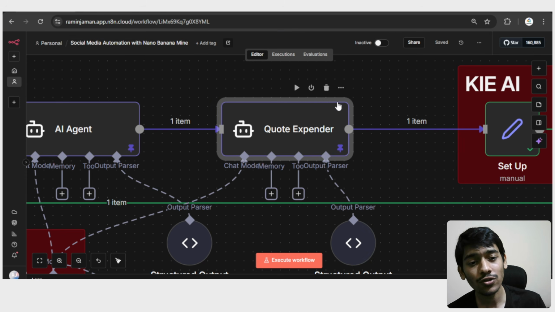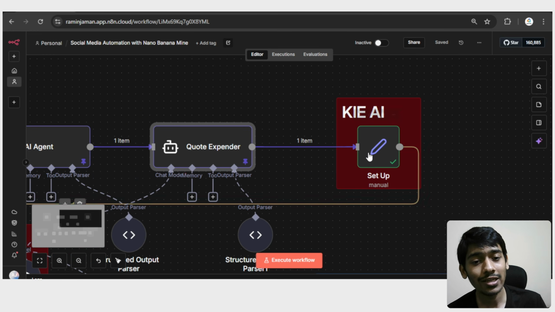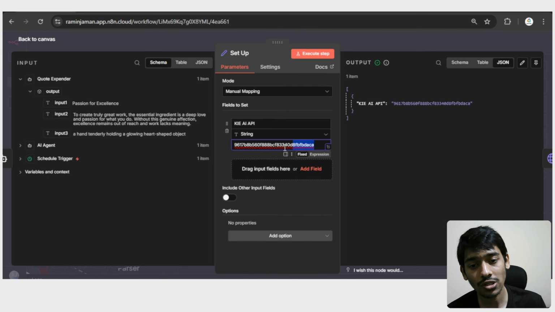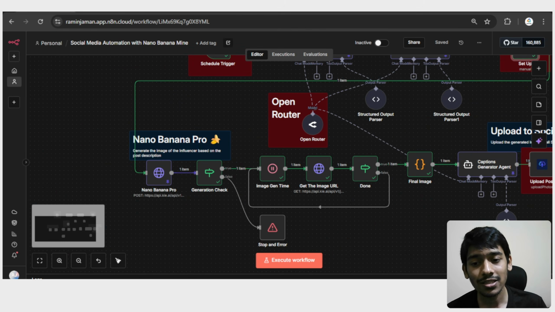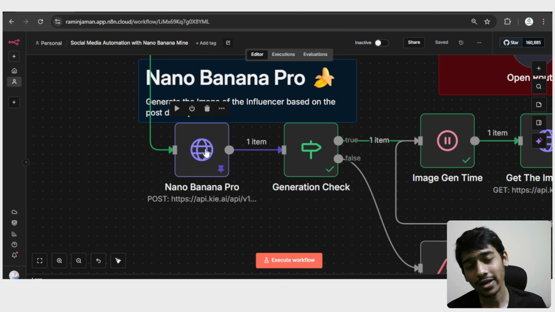And right now we have to give this to Nano Banana Pro. Before that, we give the Kie AI API key in here by using a setup node, or Edit Fields, so that you can change it so easily. You don't have to go with some Bearer authentication. And then we are using an HTTP node, and with that we get access to Nano Banana Pro, so that you can send the request to Kie AI, or specifically to Nano Banana Pro inside Kie AI.